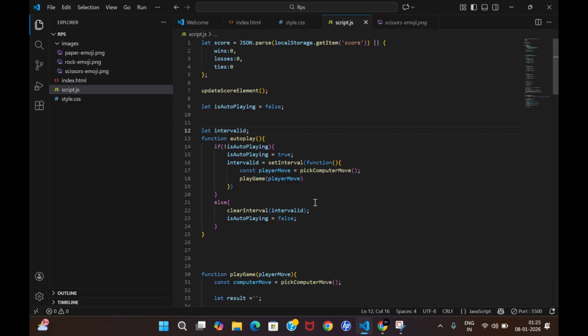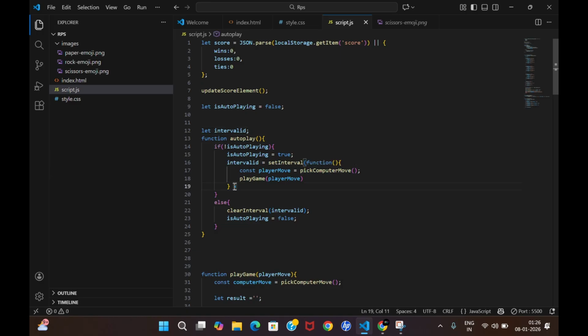Let me explain once again what we have done till now. We have created a function autoplay. When it is false, with the not operator, it becomes true. So now your autoplay will become true. Now you want the player move to be decided every second, right?